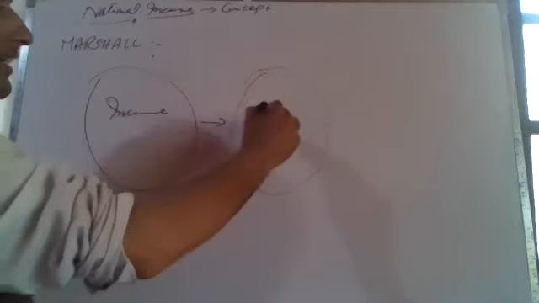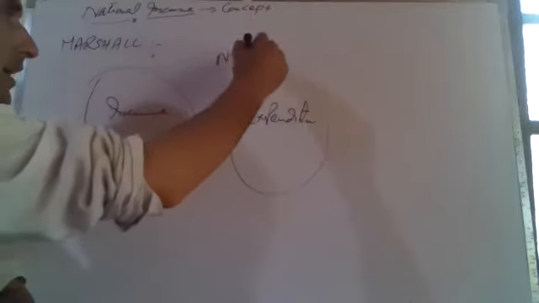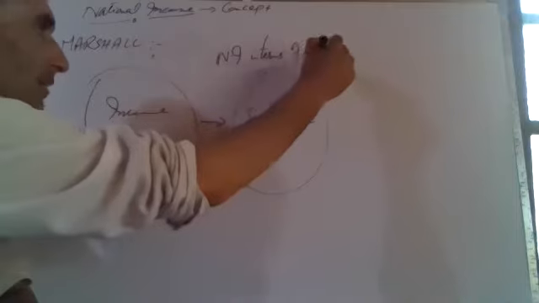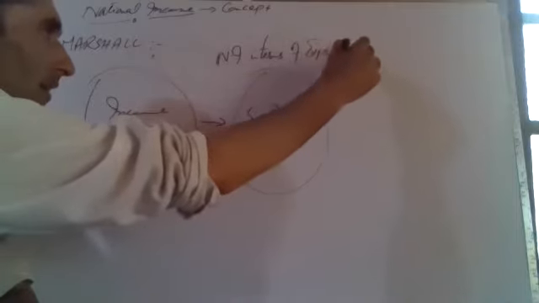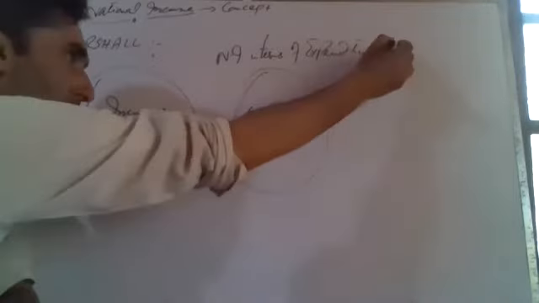When all the individuals earn income, they make expenditure. So, according to this version, national income in terms of expenditure of income.